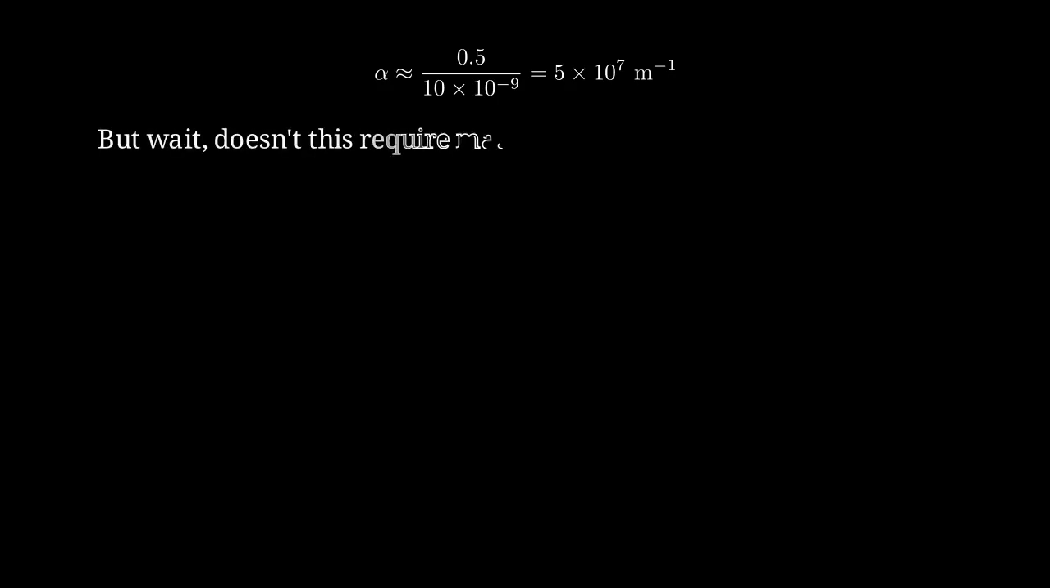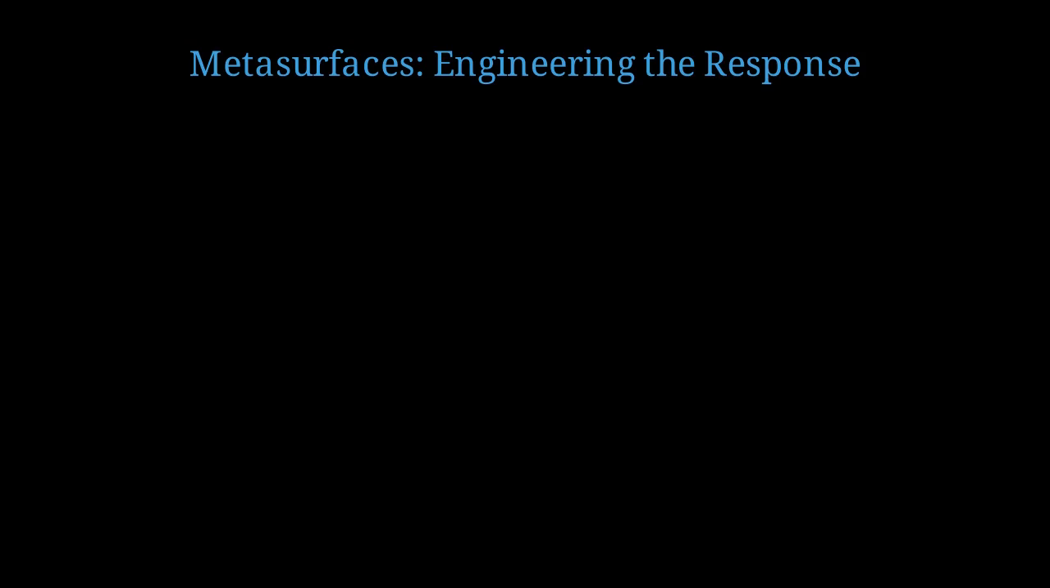You might ask, doesn't this require massive material loss? The answer is yes, but that's exactly the point. We want loss, but we want it coupled efficiently through interference. This is where metasurfaces come in. A metasurface is a two-dimensional array of subwavelength scatterers that can engineer electromagnetic responses beyond what natural materials provide.